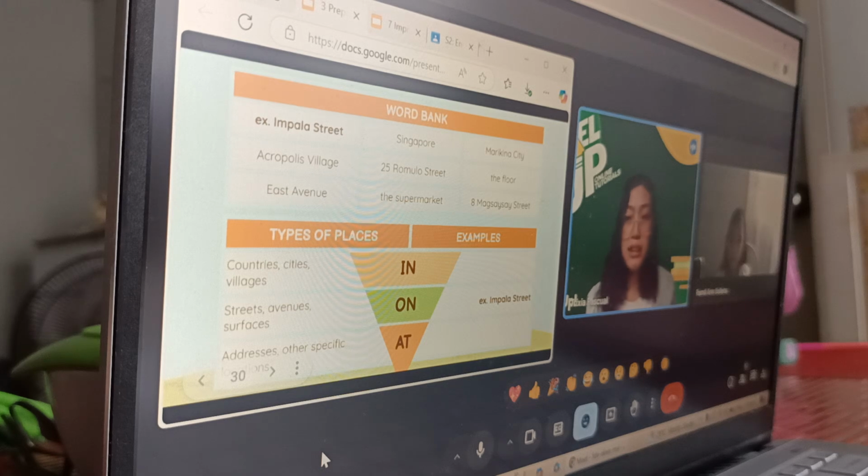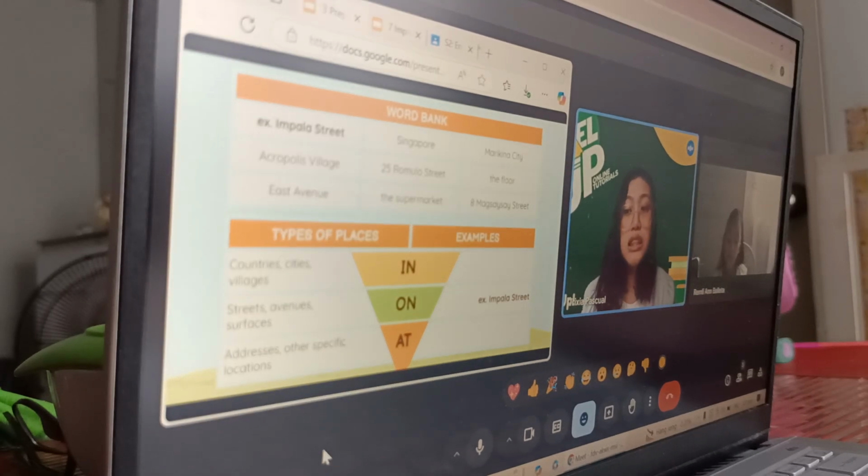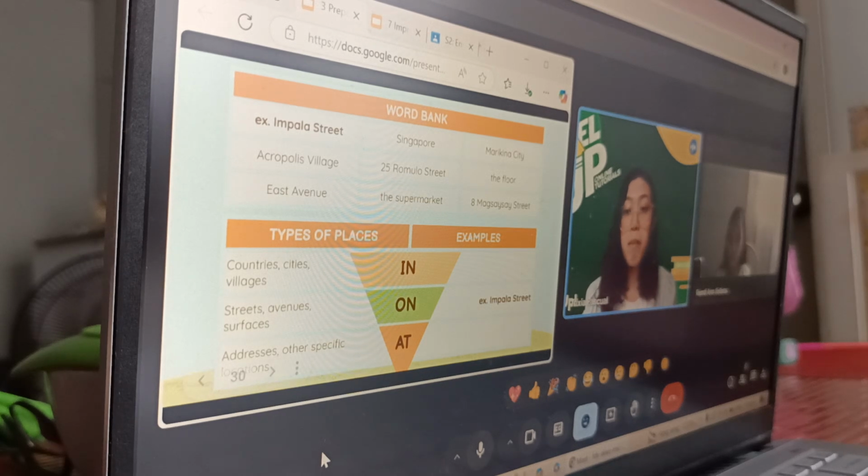So it's very specific. So if you have a number in front of the street, then you'll be using the preposition at. At 8 Magsaysay Street. But if you do not have a number, just Magsaysay Street alone, then we'll use on Magsaysay Street. Is that clear, Ramli?